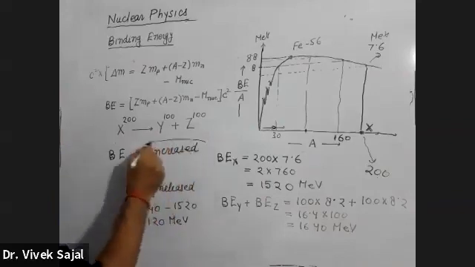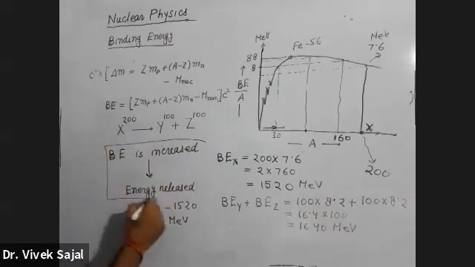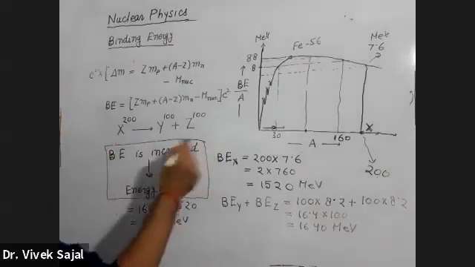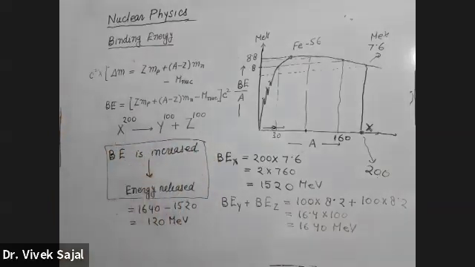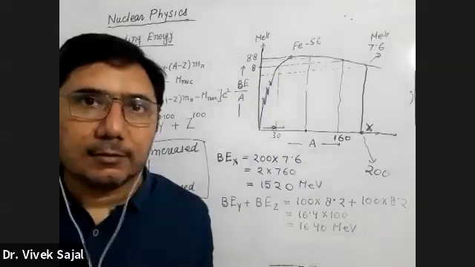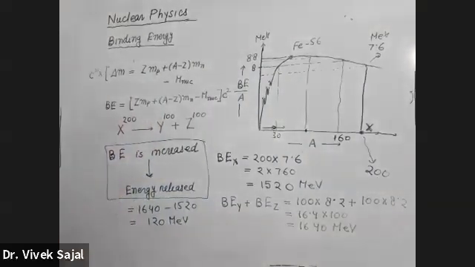But can you tell me how I can say that when binding energy will increase, then energy will be released? I am saying this statement. How can you explain this? मैंने तो लिख दिया, मुझे पता है.